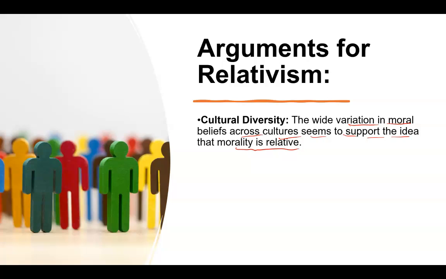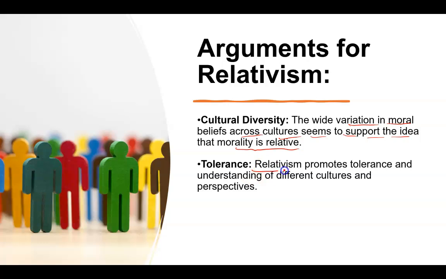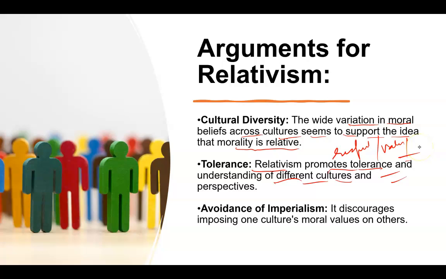One thing is right over here, one thing is wrong over here, can be right over there. So we need to cherish that culture. It has tolerance, right? It clearly promotes tolerance. It clearly says that you must respect and value the moral code of other cultures, right? And then avoidance of imperialism, it discourages imposing one culture's morals over another. It clearly says that never ever impose your own belief, your own ethics over others.